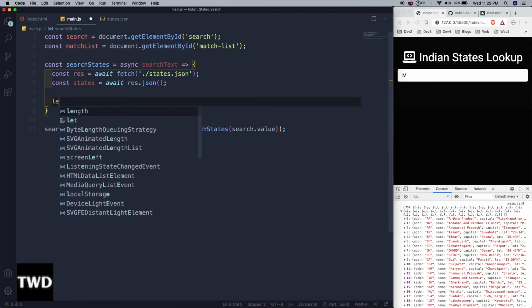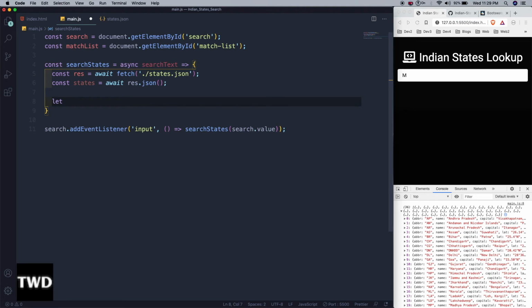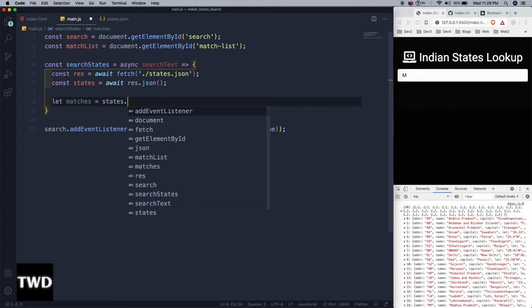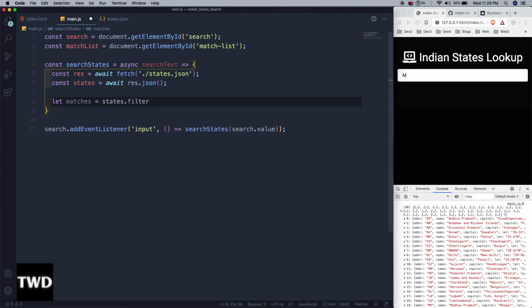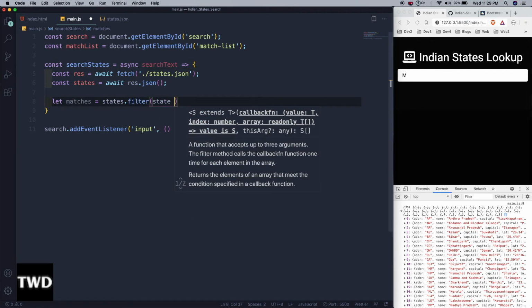So let matches equal to states. We are using the filter. If we don't want everything and we want to filter, then we can use a filter. So states dot filter state.